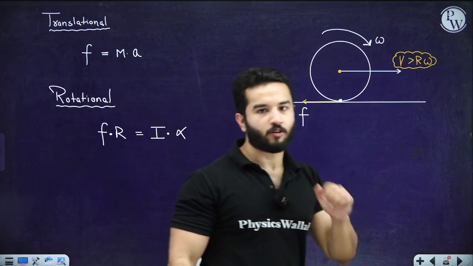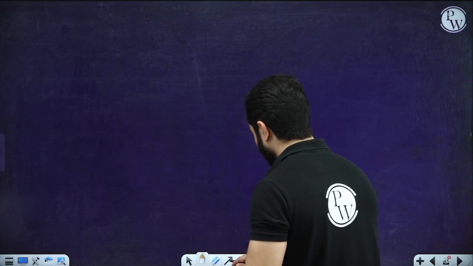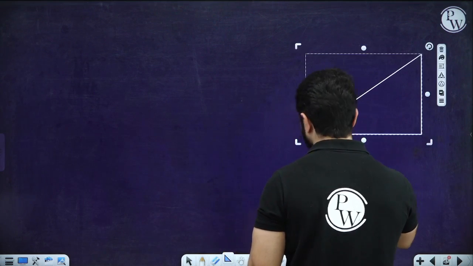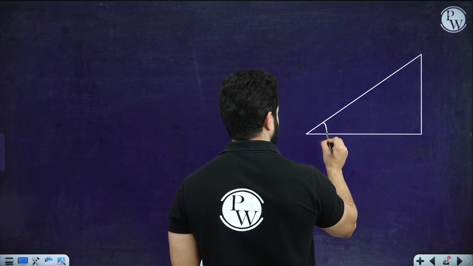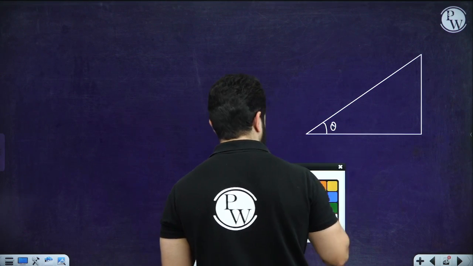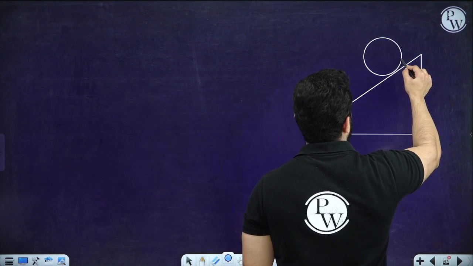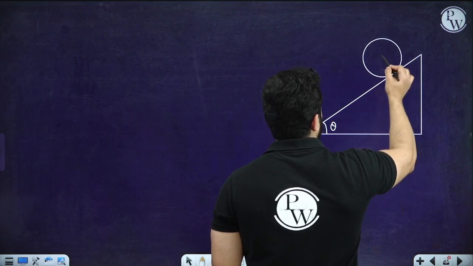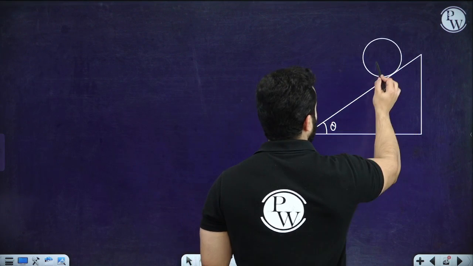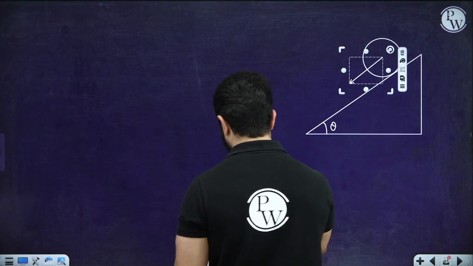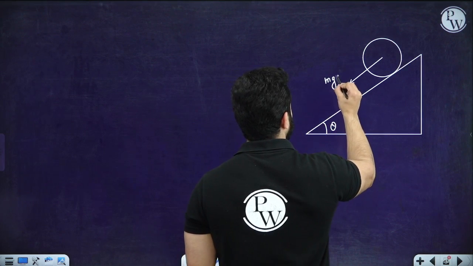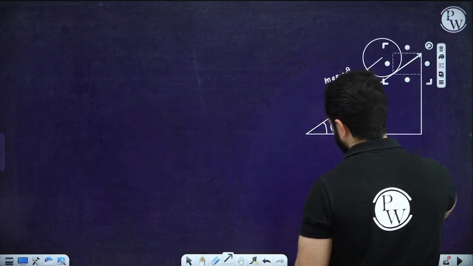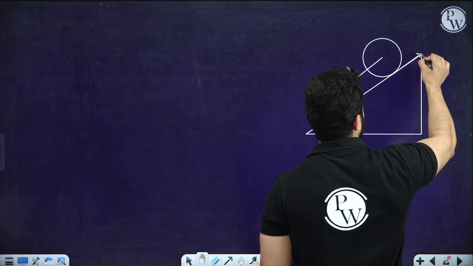Now, how to solve these kinds of equations? We are going to solve it using a case on an inclined plane. Let's suppose we have got an inclined plane and the angle of inclination is theta, and we have got a body. Let's draw all the forces that we know. So we know that mg sine theta will act, and because of this mg sine theta, friction force must act in this direction so that pure rolling can be achieved.